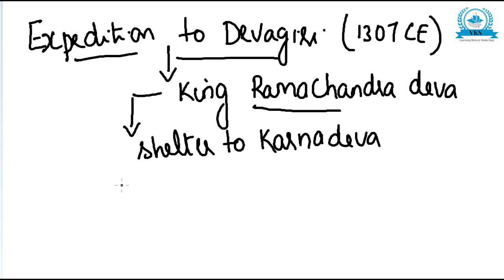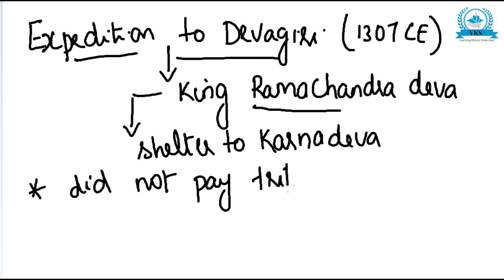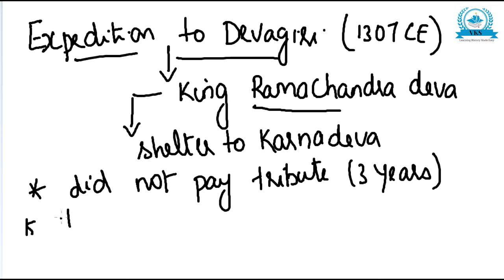One more problem Alauddin Khilji had with Ramachandra Deva was that he did not pay the annual tribute for almost 3 years. So first, he gave shelter to Karna, and second, he did not pay tribute for almost 3 years. That was the problem between Ramachandra Deva and Alauddin Khilji. So Alauddin sent his able general, Malik Kafur.